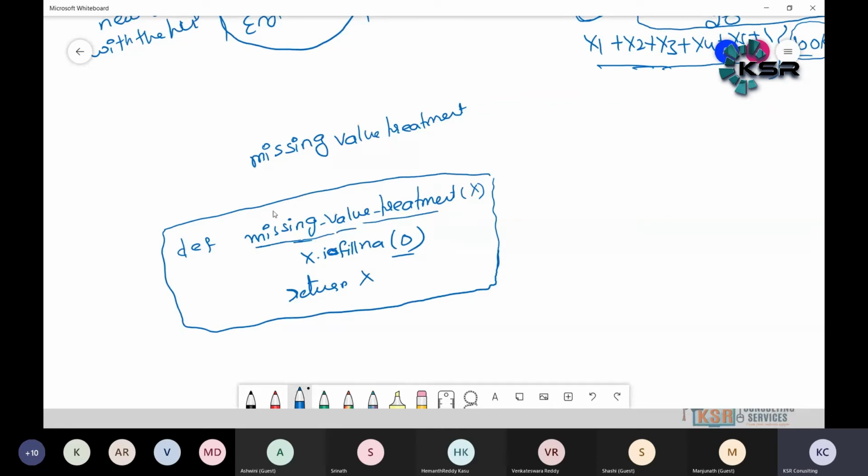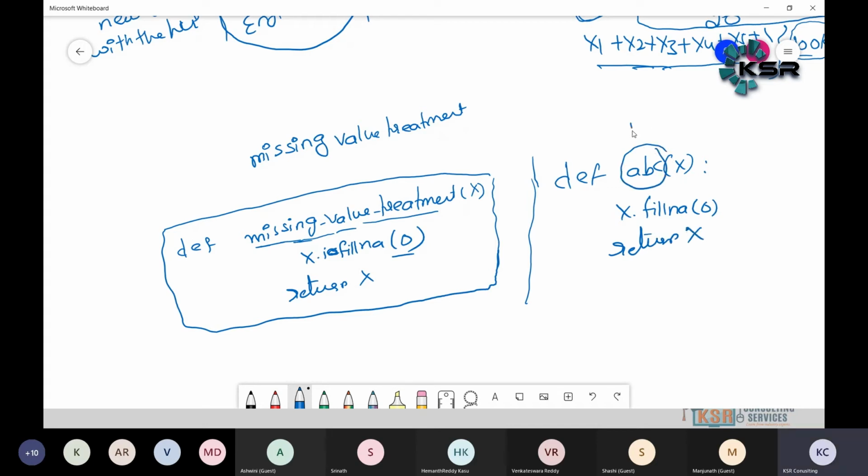So that means for whatever variables are missing, for those missing values, he has written code. The other way around: def ABC of x colon x dot fillna of 0, return x. So here ABC is the function name. Here missing value treatment is a function name.